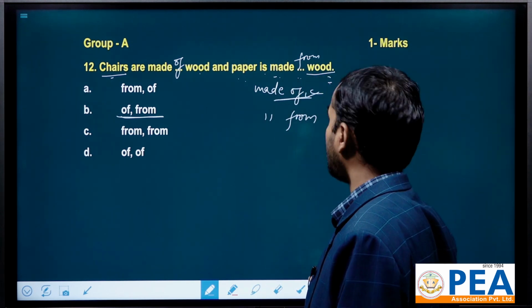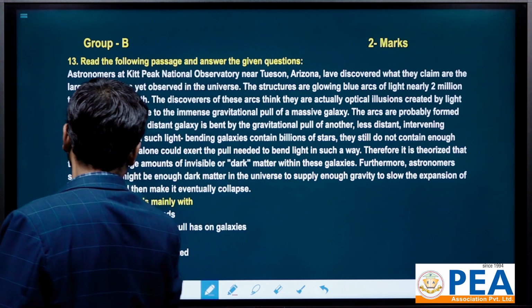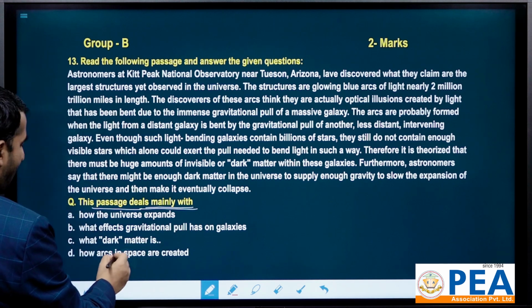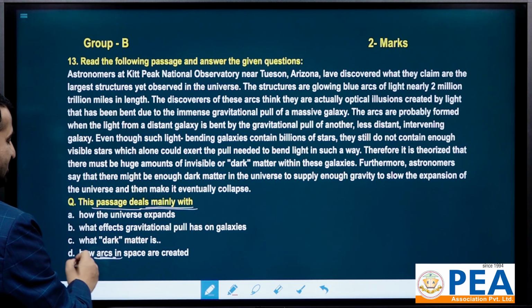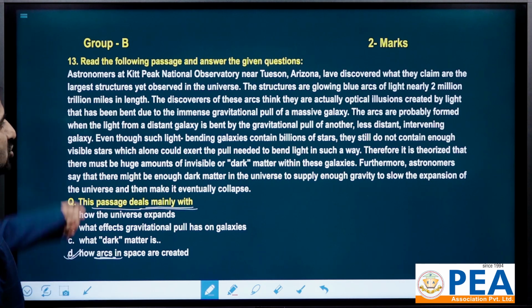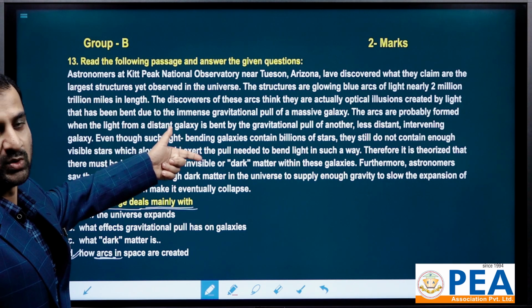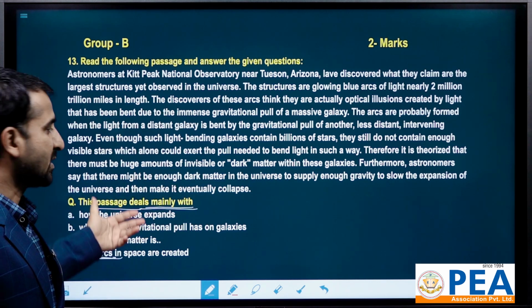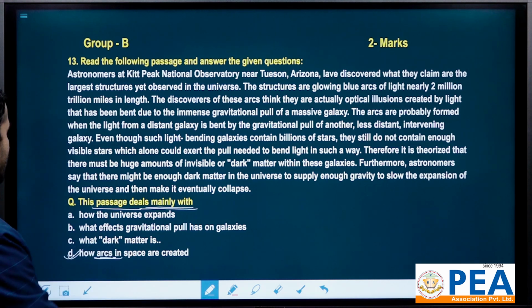Then another question. Basically, when you read this one, you find out that this passage deals with how arcs in space are created. At once you may not be able to find out the meaning of this one. Read it twice or thrice, then you will understand it. At the beginning you will have confusion, but later you will understand it. Of course, this talks about how arcs in space are created.